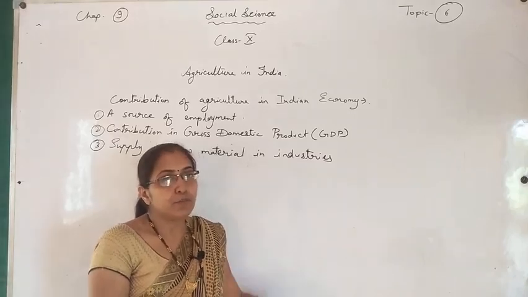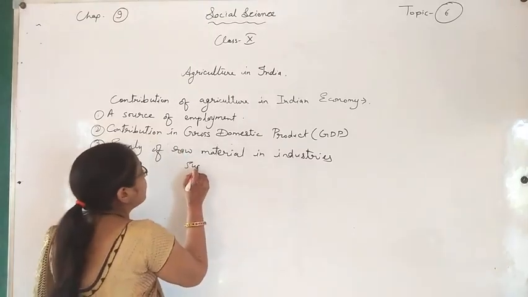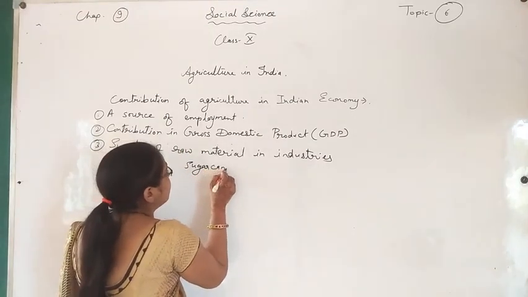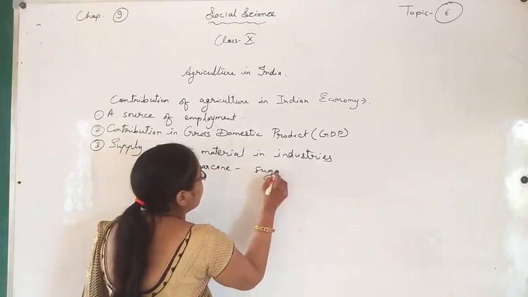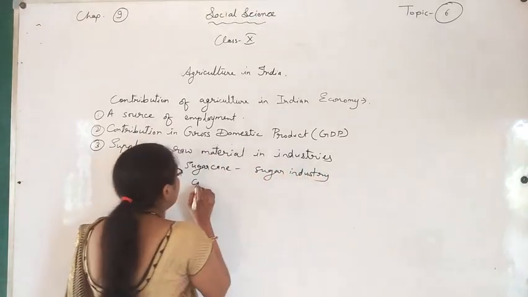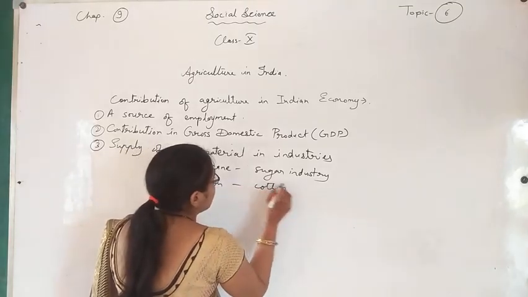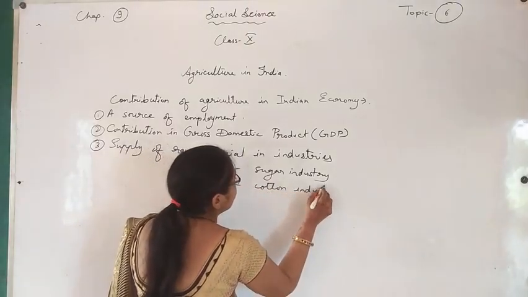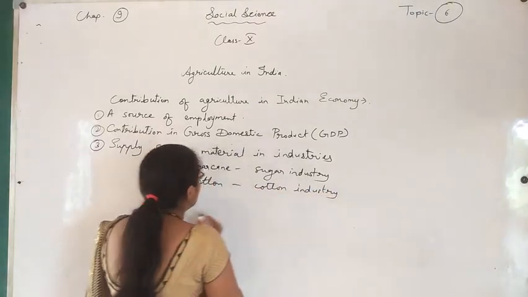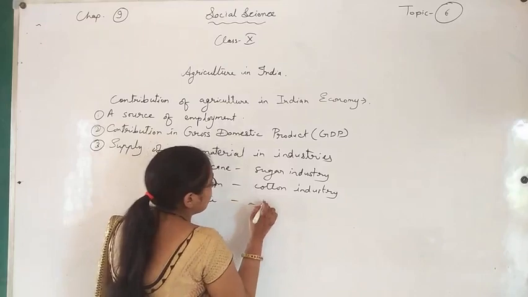We can give examples like sugar cane in the sugar industry, cotton in the cotton industry, and then the jute industry.